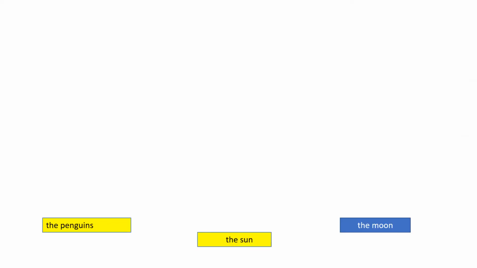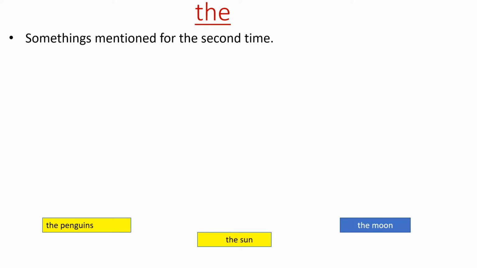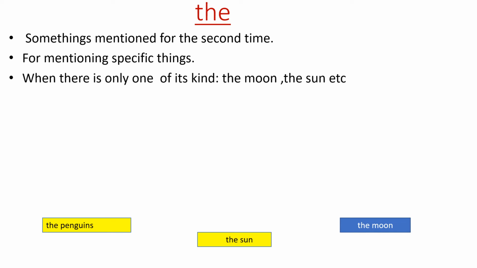So now children, let us move towards our third article, and that is the. Yes, the is the eldest brother, isn't it? So when to use the in a sentence? It is used for things mentioned for the second time. Okay, for mentioning specific things. Then, when there is only one of its kind, like the moon, the sun, the sky, okay?